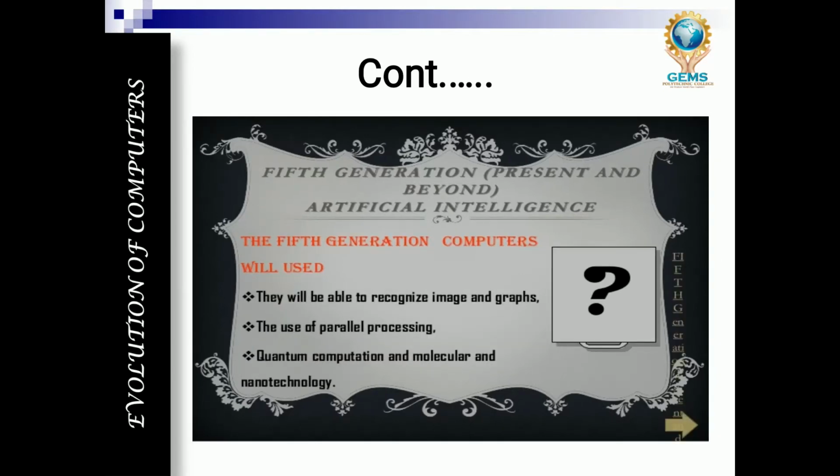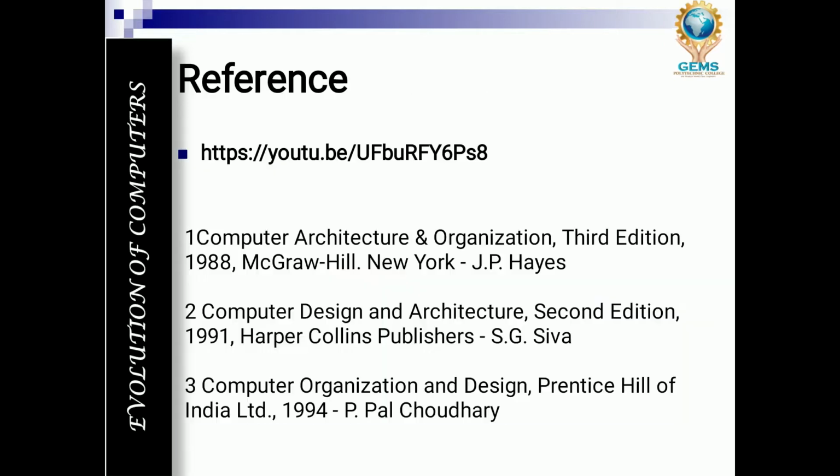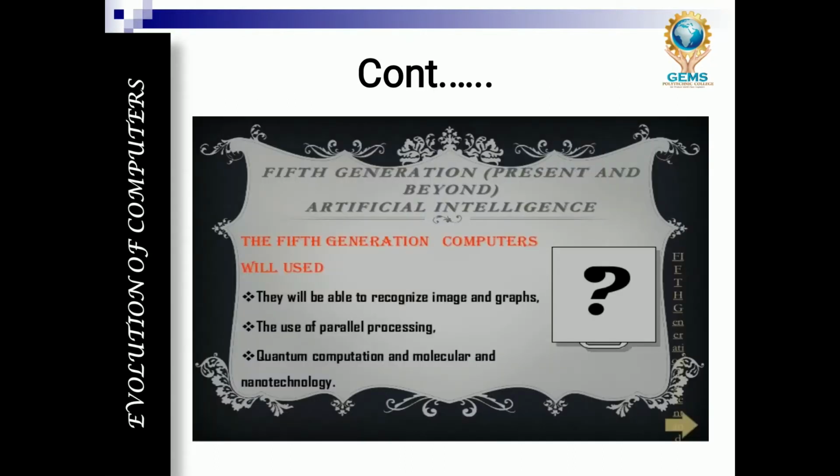They are able to recognize images and graphs. They use parallel processing, quantum computation, and molecular and nanotechnology. These are a lot of new technologies, a lot of new things we can see in the fifth generation computer. Parallel processing. So these are the techniques, components, and technologies used in different generations of computers.